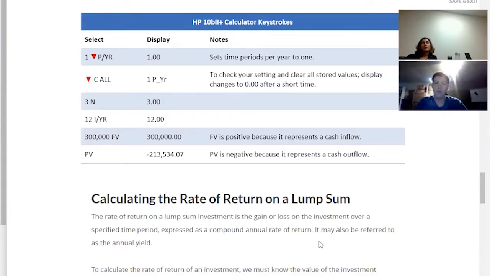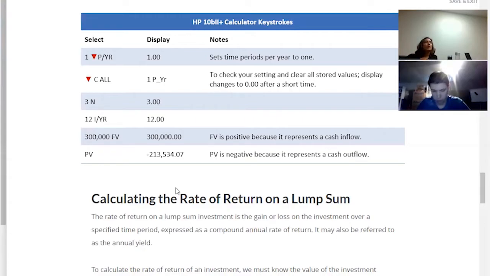We don't actually do the calculations, the calculator does it. All we have to do now is press the present value PV button. It seems complicated, but it's super simple. Do you get it, Chris? I got negative 213,534. Yes, that's correct. So this is it.